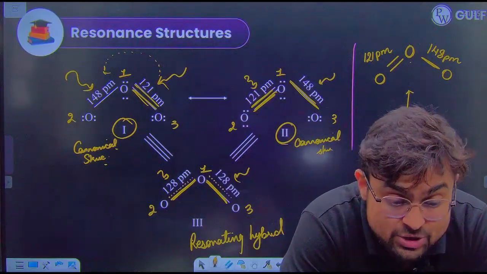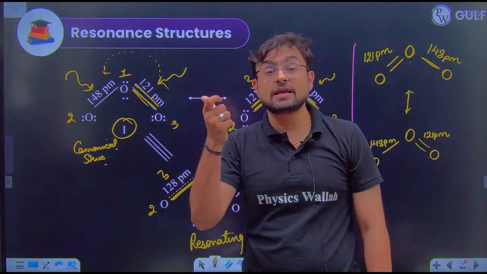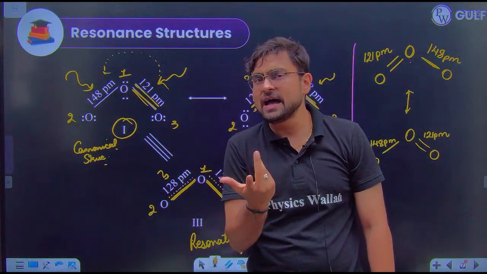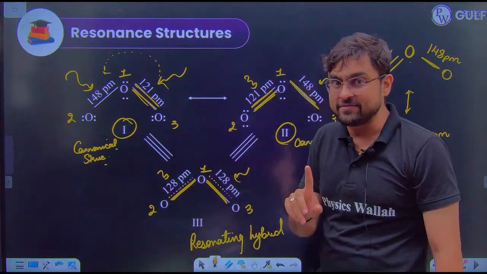No, Abdul, it should not be the average. That's the thing. See, that's the hypothetical case. We are not taking the average. How can we take the average? Because this partial double bond is not exactly 1.5.